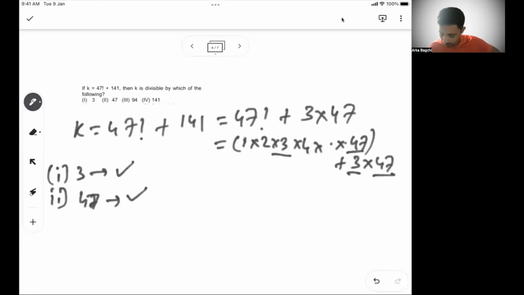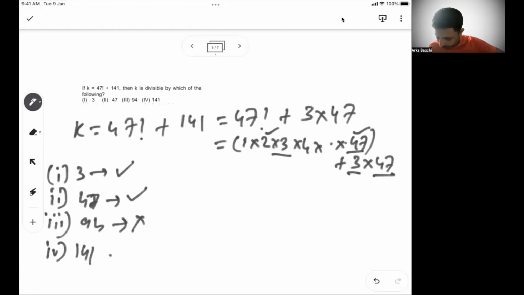Let's take the third one, 94. So for 94, I have to have 94 in both the cases. In the first case, I can get 47 and 2 multiplied and get a 94 as a factor out. But in the second case, I will not have a 2. I will not get a 94. I will get 47, but it is multiplied with 3. So there is no 2. So 94 is not possible.